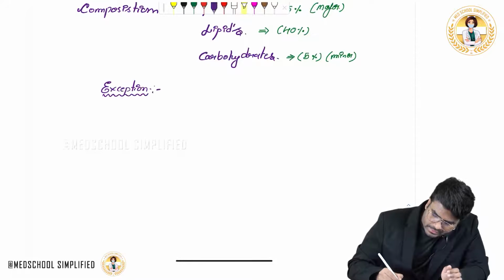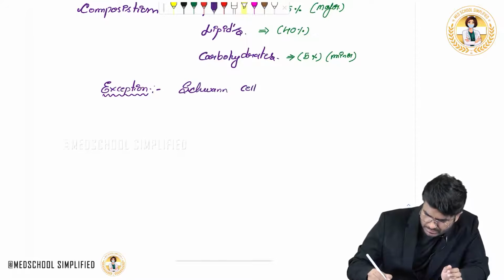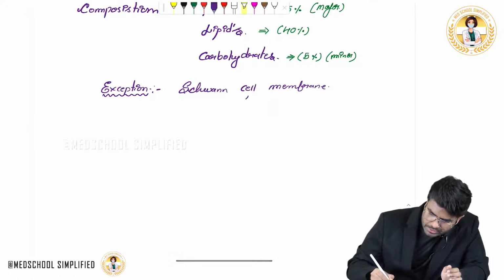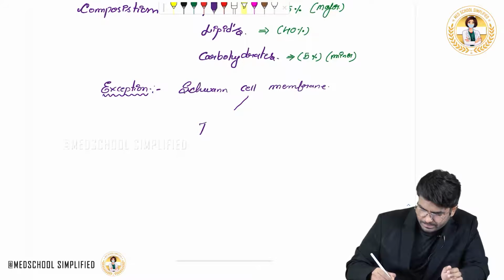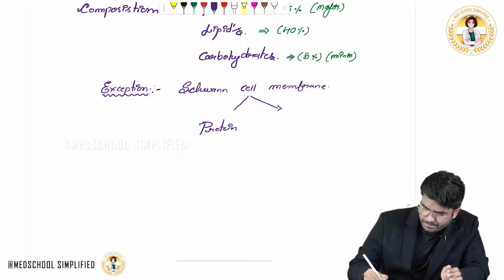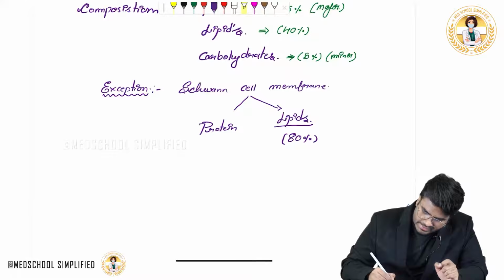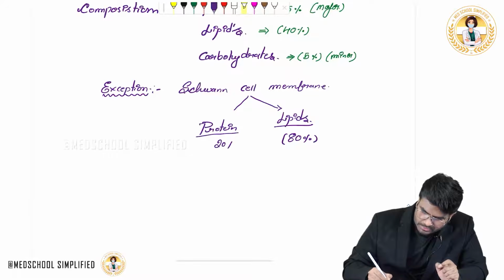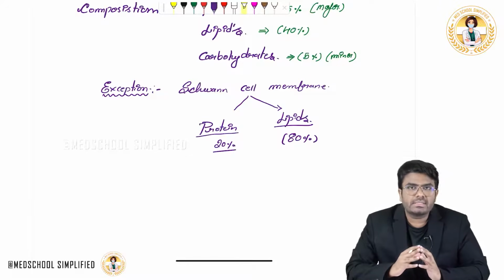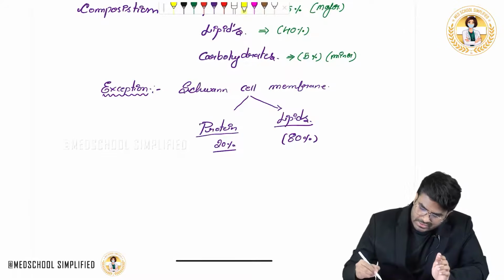In the Schwann cell membrane, the composition of lipids and proteins is different. The lipid composition is somewhere around 80%. 80% of the Schwann cell membrane is made up of lipids, but proteins are only 20%.